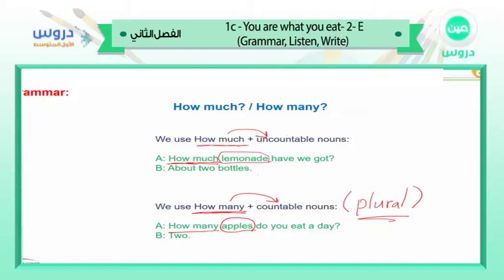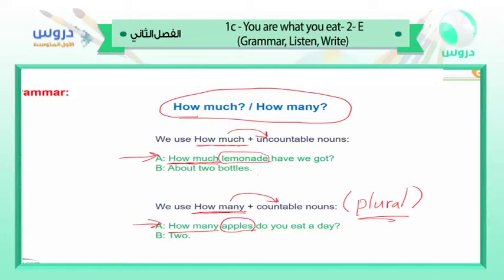Okay, so in general, we use how many and how much with questions. Can you see it? This one is a question. And this one also is a question. This one how much, because it's uncountable. Lemonade, uncountable, just like water, just like milk, and so on. And how many with apples, because it's countable. I can count it. 1 apple, 2 apples, 3 apples, 4 apples, and so on. Okay? So this is it. Let's go to the next.